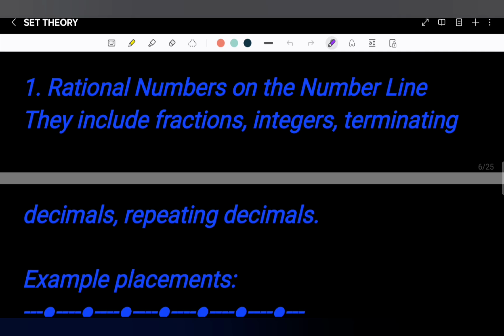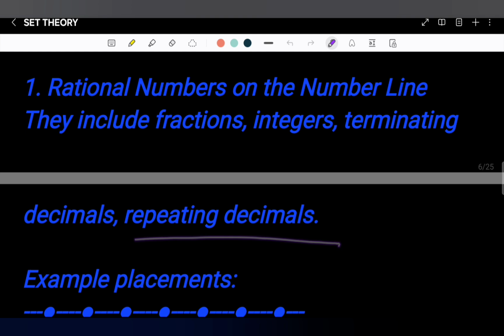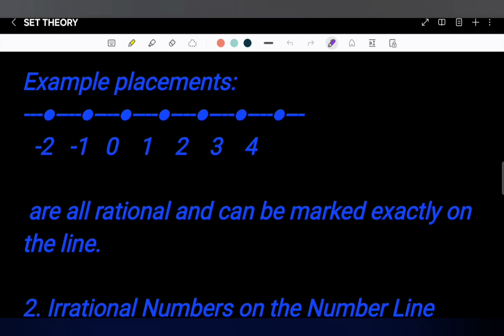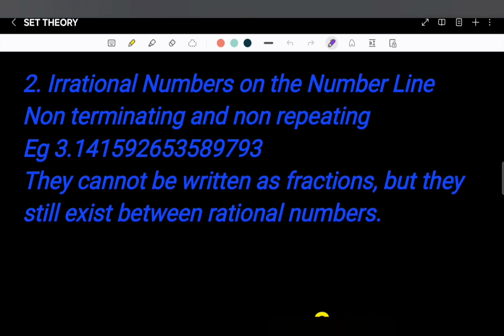And repeating decimals like 2.515151, continuously repeating, or 2.555. These are known as repeating decimals and these are rational numbers. All the rational numbers can be marked exactly on a number line at well-defined points. The irrational numbers on the number line are non-terminating and non-repeating, like 3.141592. It goes on forever and thus we can say that it is not terminating and it is not repeating.